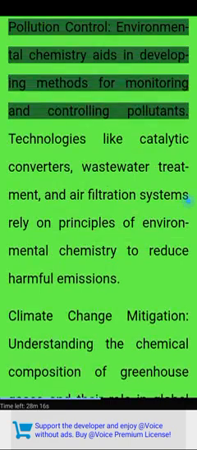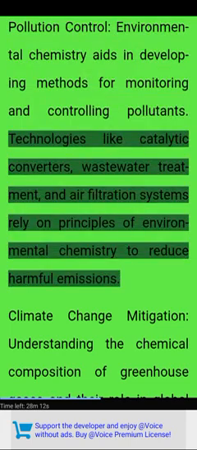Applications of environmental chemistry. Pollution control. Environmental chemistry aids in developing methods for monitoring and controlling pollutants. Technologies like catalytic converters, wastewater treatment, and air filtration systems rely on principles of environmental chemistry to reduce harmful emissions.